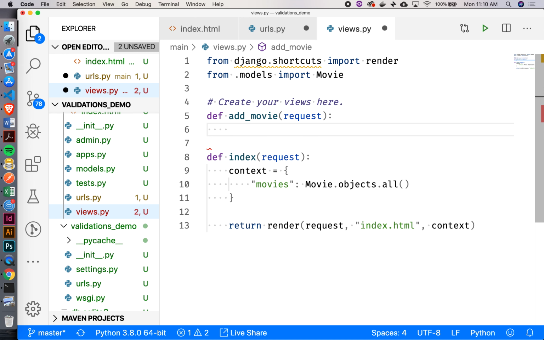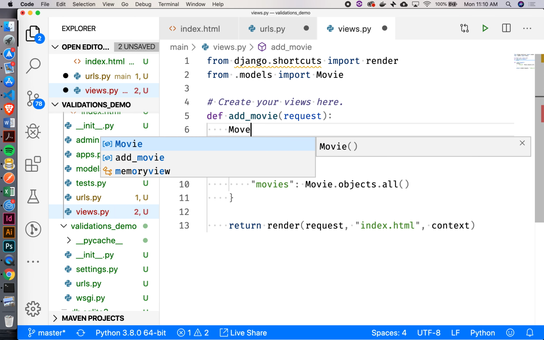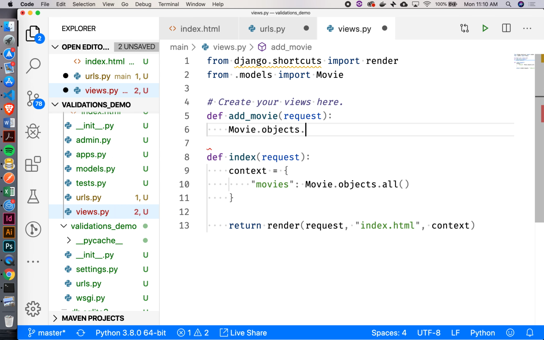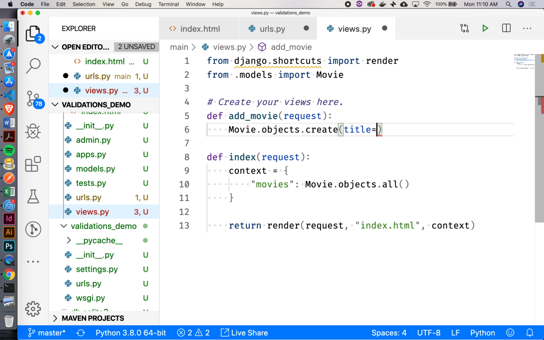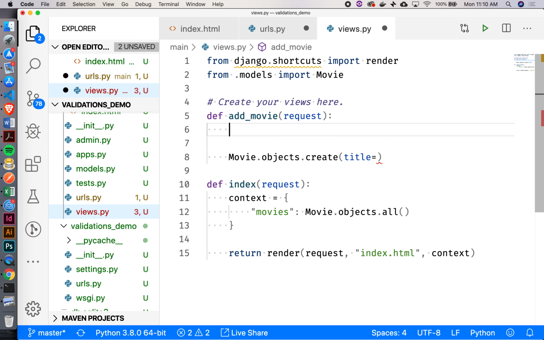All right. Now, how am I gonna create a new movie inside here? Does anybody remember from those shell activities that we were doing? The create thing. Mm-hmm. So I'd say something like movie.objects.create, right? And then inside here, I can say title equals, where am I gonna get the title? Name. Request.post title, right?